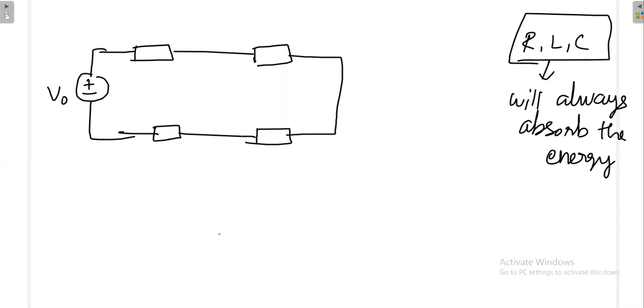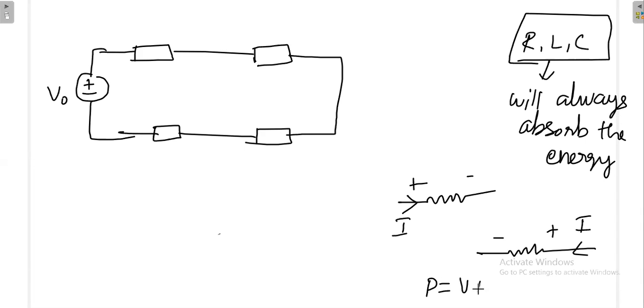Because whenever a resistance is there, if the current flows like this, we simply put plus minus here. Suppose the resistor is here, if the current flows like this, then simply put plus minus here. Then finally we find the power VI. That power loss will be there instantaneously. Power is lost whenever current is flowing. Definitely voltage will be developed here also. So for the same resistance, whether the current flows from this direction or from this direction, there is power loss.